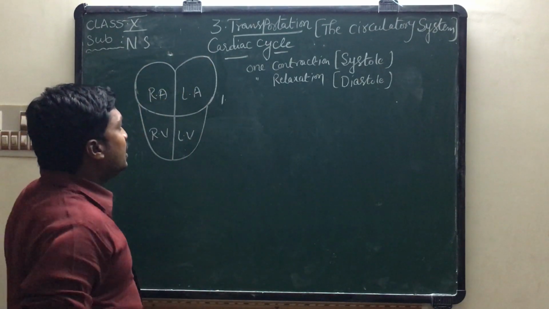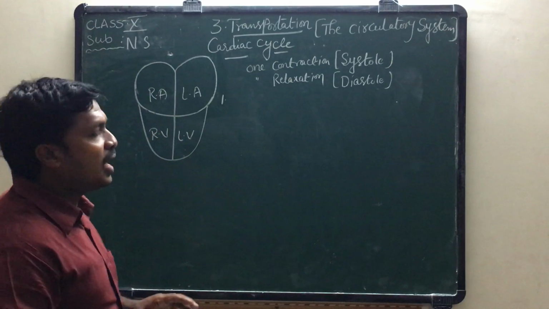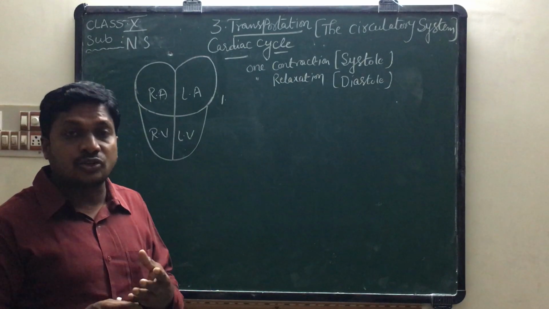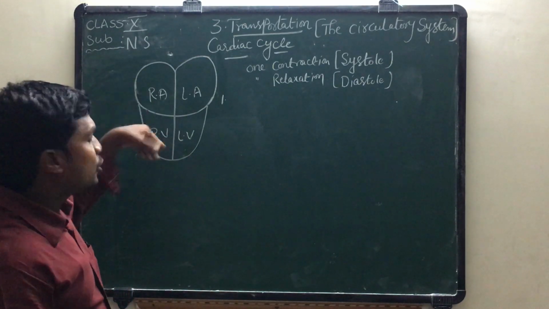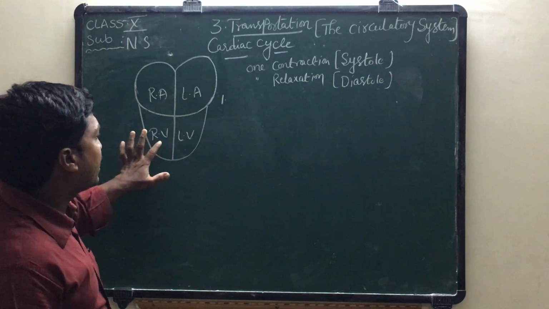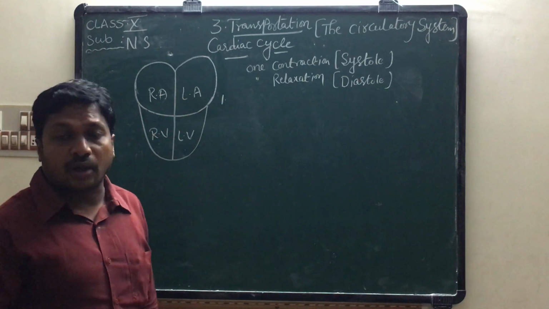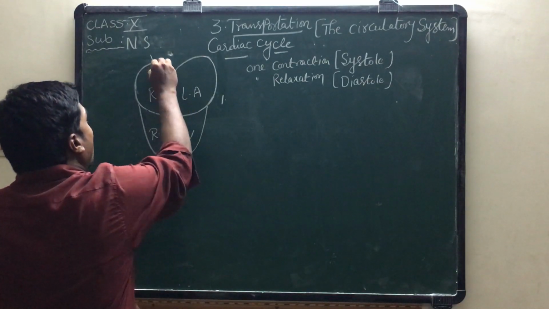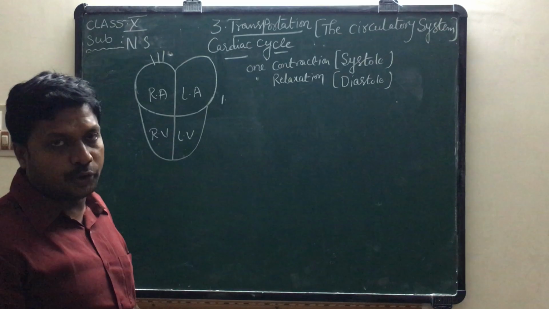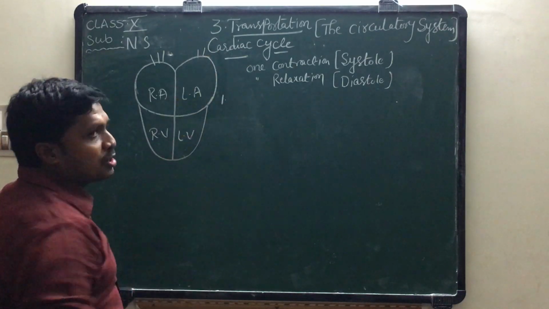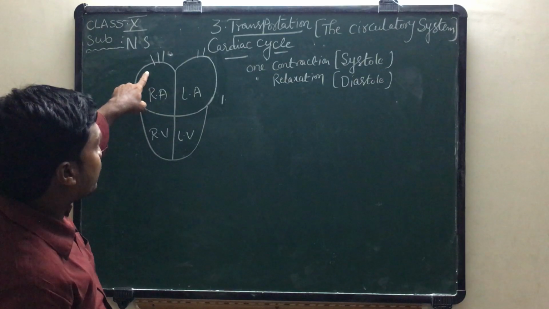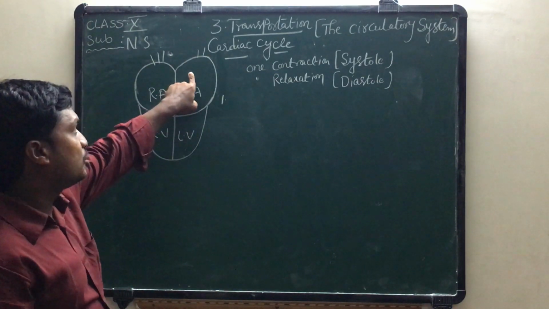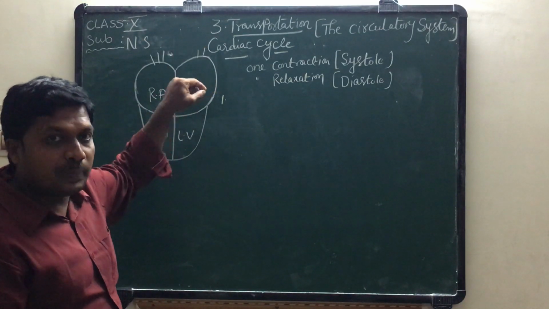First step, think all of the four chambers in human heart are in resting condition. Resting condition means relaxed condition, does not have any blood. We can find out four chambers in human heart: right auricle, left auricle, right ventricle, left ventricle. Now, right auricle is the center to receive deoxygenated blood, we know that. Left auricle is the center to receive oxygenated blood. Right auricle receives blood from body parts through superior vena cava, inferior vena cava. Left auricle receives oxygenated blood from lungs through pulmonary vein.